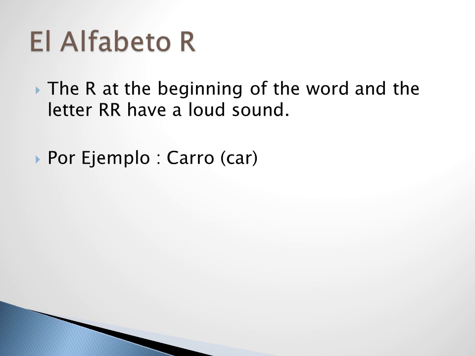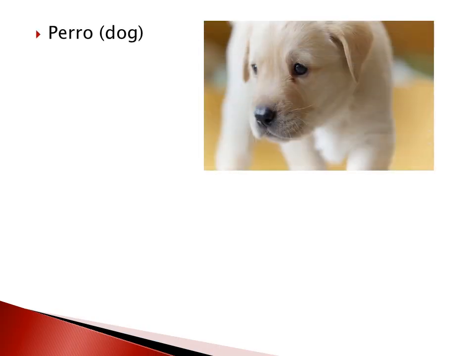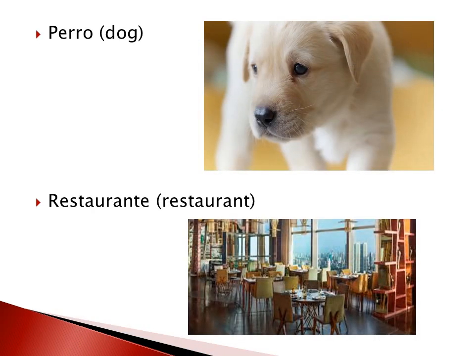El alfabeto R. The letter R at the beginning of the word and the letter doble R have a loud sound. Por ejemplo, carro, perro, restaurante.